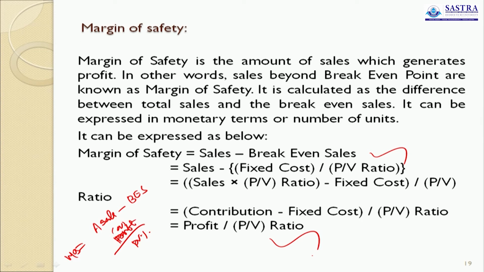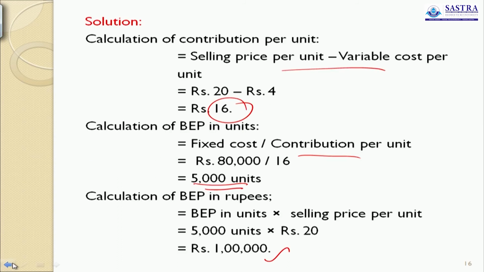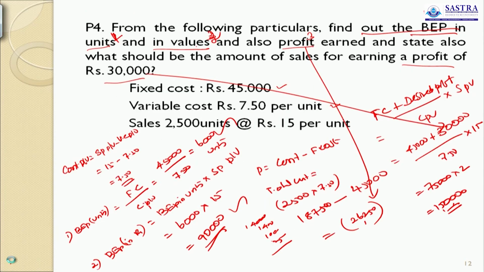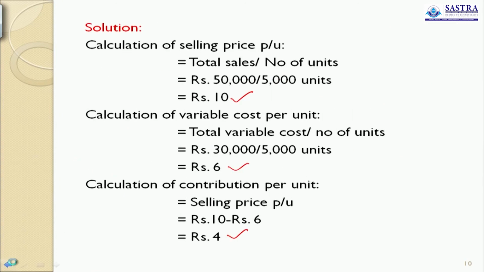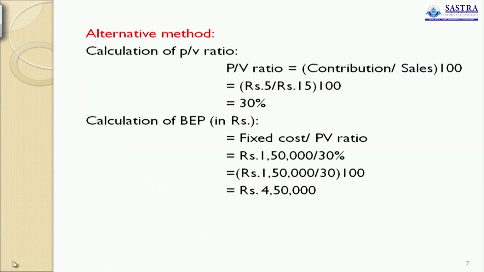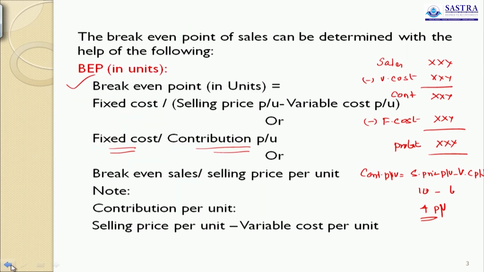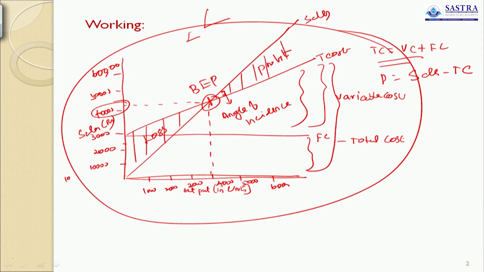So margin of safety, you see the break-even chart we have already drawn. Yeah, this is the break-even chart. So this area is called margin of safety, MOS.